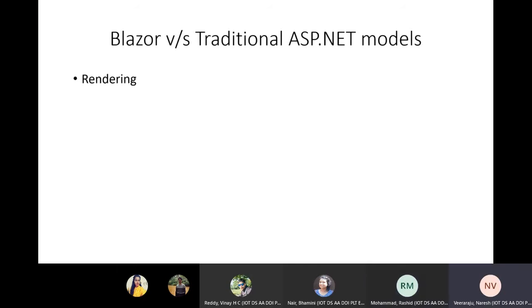So Blazor will only render that part. It will not render the entire page. The entire page is not destroyed, and again, the entire page is not converted to HTML and given back to you. Instead, whatever small things have changed, only those parts are rendered and given to you.